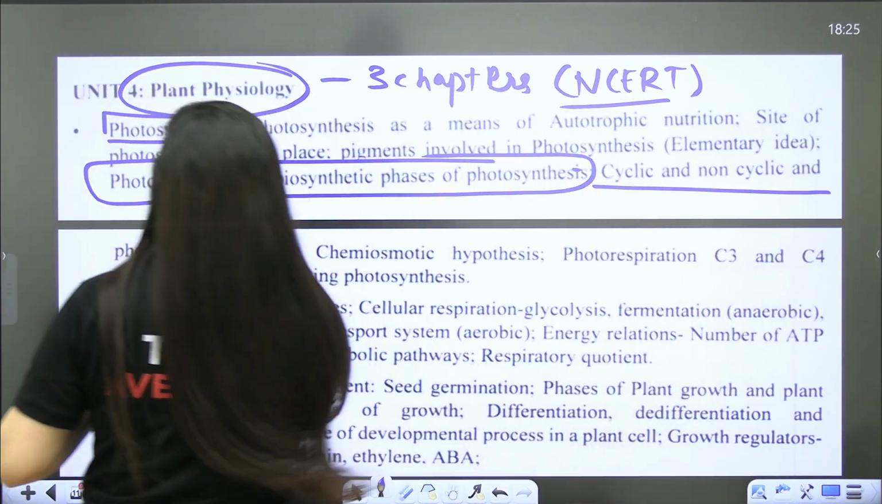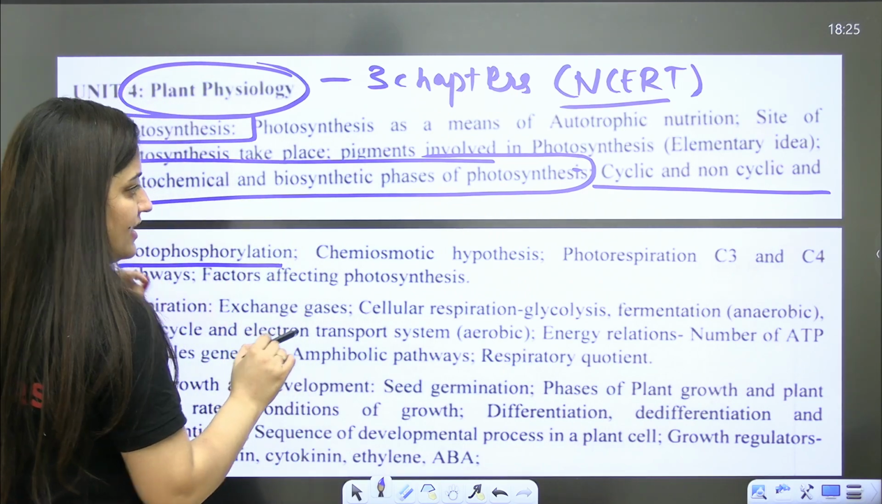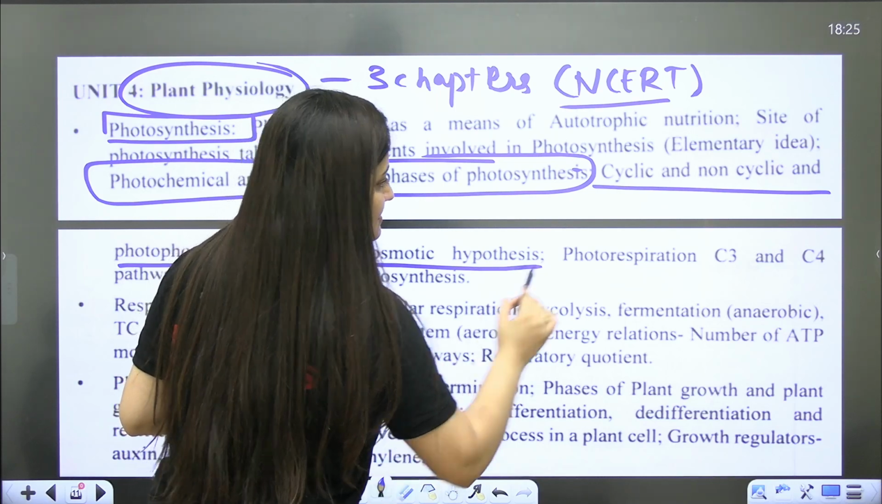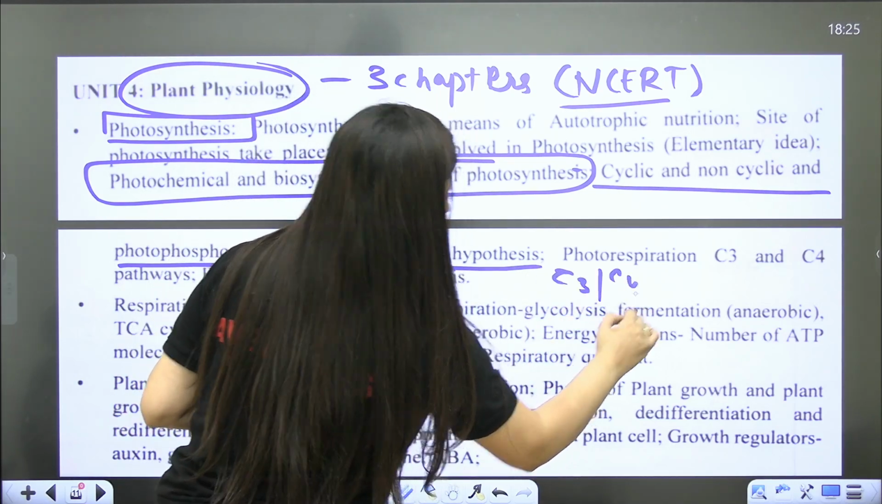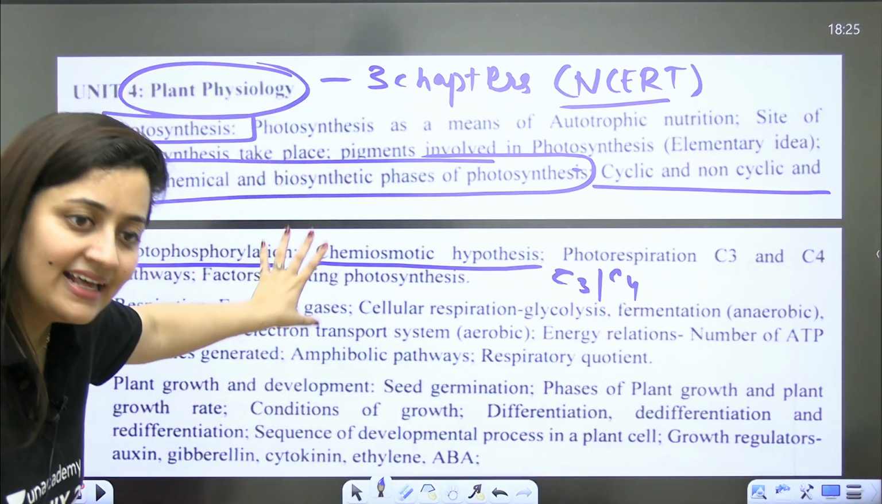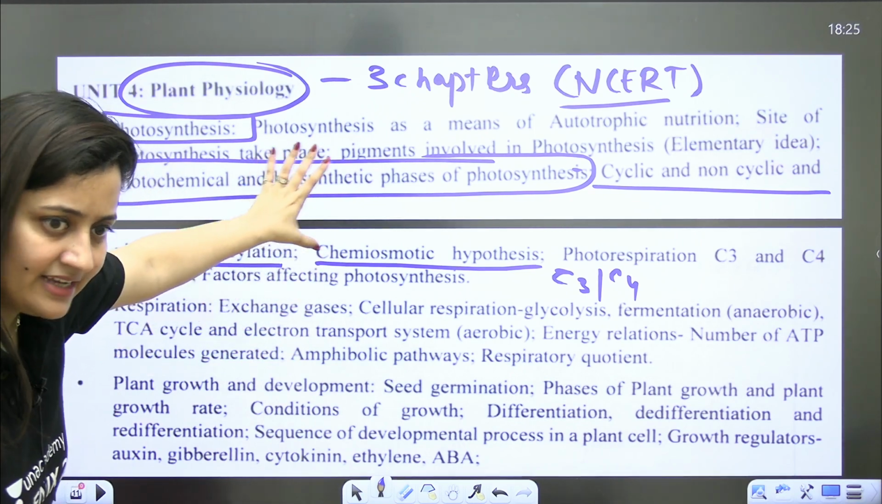Cyclic and non-cyclic photophosphorylation, right? It is very important. Chemiosmotic hypothesis is important, and the C3 cycle for plants. This is very, very, very important. And NCERT and the teacher's lecture can help you here.